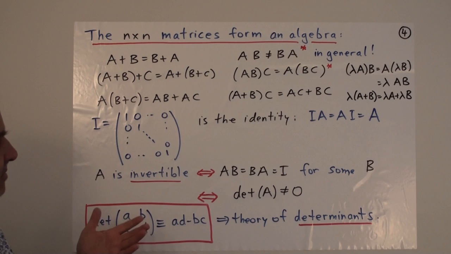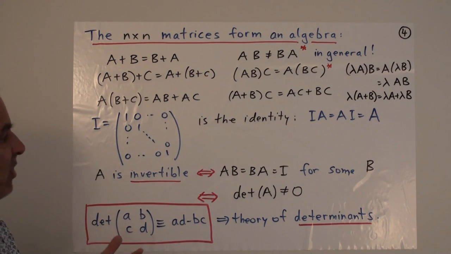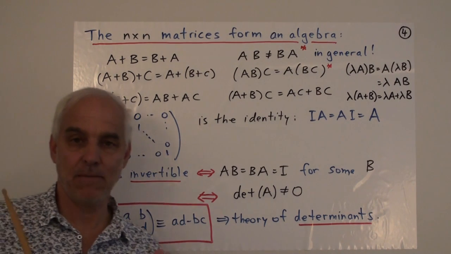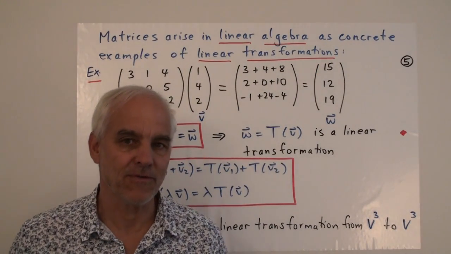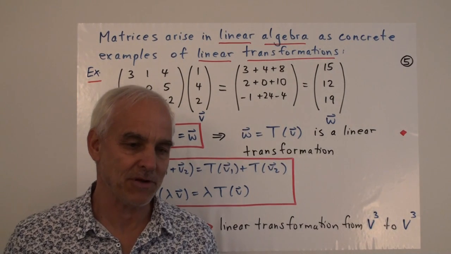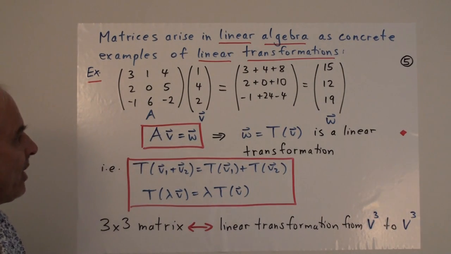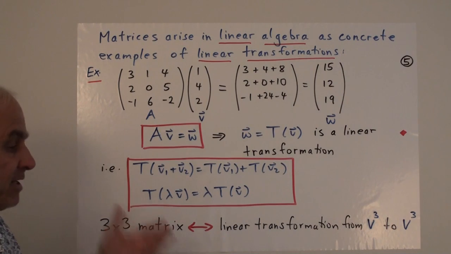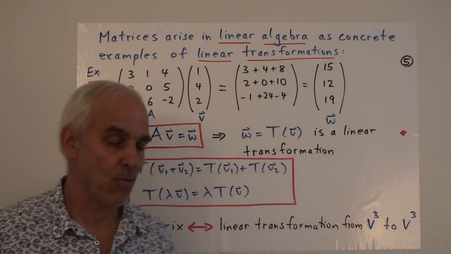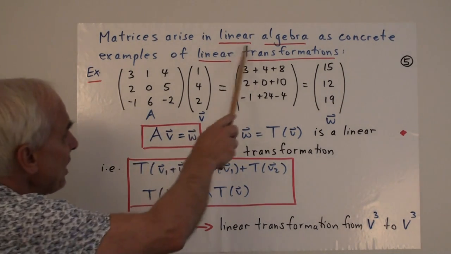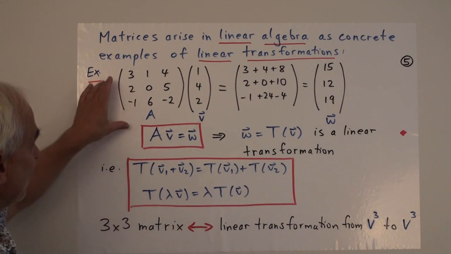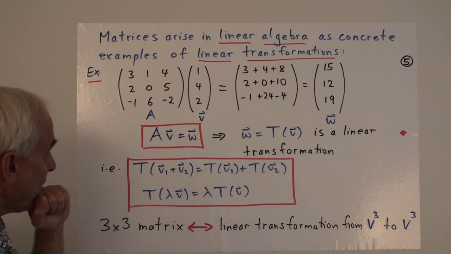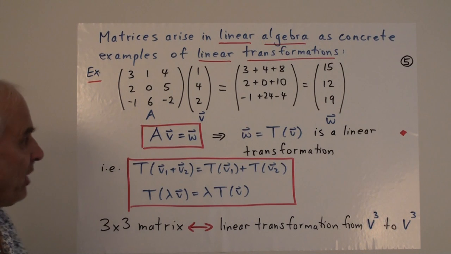Okay, so there's pleasant kind of structure in the arithmetic of n by n matrices where you fix an n. So I'm giving a rather brief overview here of stuff that takes weeks to lay out in a linear algebra course. But a natural question is, what are these matrices good for? Why do we need them? Well, they arise in linear algebra as concrete examples of what are called linear transformations. And I can illustrate that perhaps in an example here. So here's a 3 by 3 matrix, let's call it A.